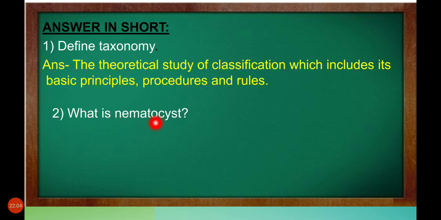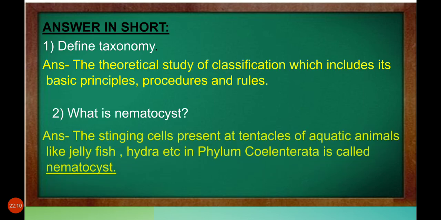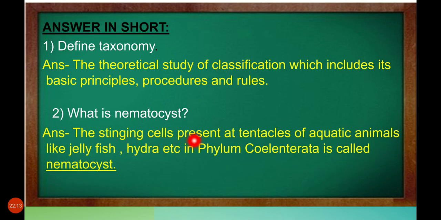What is nematocyst? The stinging cells present at the tentacles of aquatic animals like jellyfish. Stinging cells means they are very sharp. The jellyfish uses them for protection. They are present on their tentacles. Tentacles means long thread-like structures present on their body. At the end of the thread, they have sharp stinging cells. In phylum Coelenterata, they are called nematocysts.